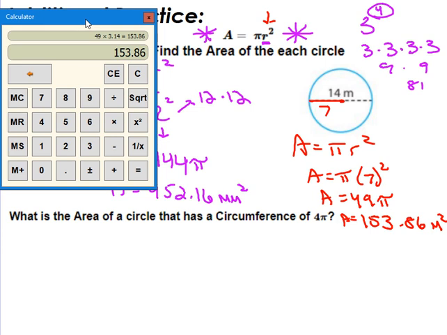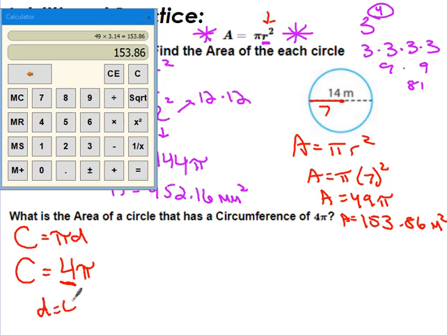Now, here we go. I'm asking to find the area of a circle that has a circumference of 4 pi. So let's talk about circumference. Circumference, we know, is pi times diameter. And we're being told right now that the circumference of this circle is 4 times pi. So using this information, we are actually able to identify what the diameter is of this circle. Because if the circumference is 4 times pi, and the circumference is also equal to the diameter times whatever pi is, this 4 right here is the diameter. So the diameter is 4.